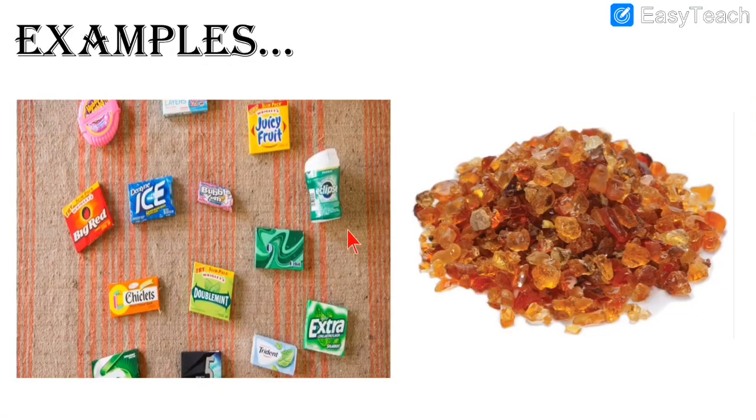Then we had seen different examples where plants are useful. These are the different examples which we get from plants, with the help of gum, with the help of the kika tree. All these things we had seen in the previous video.